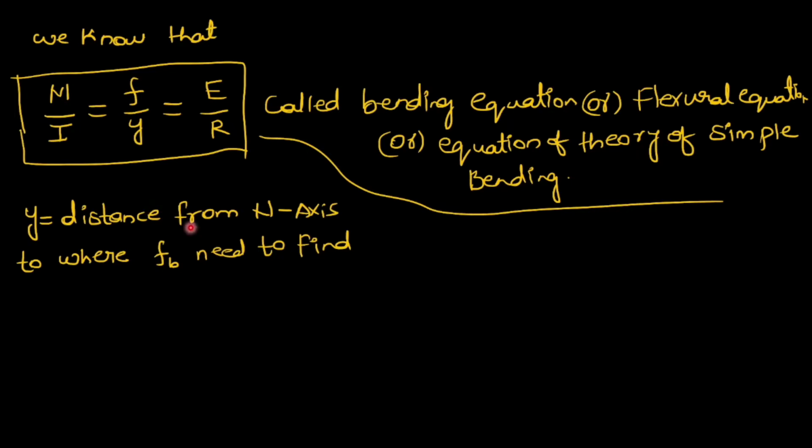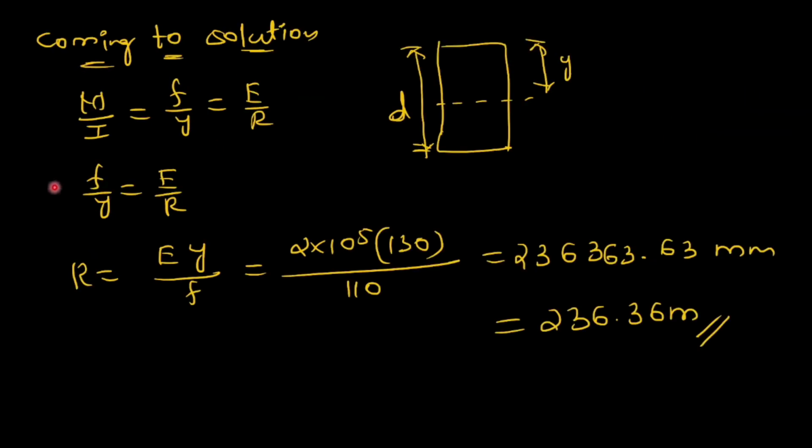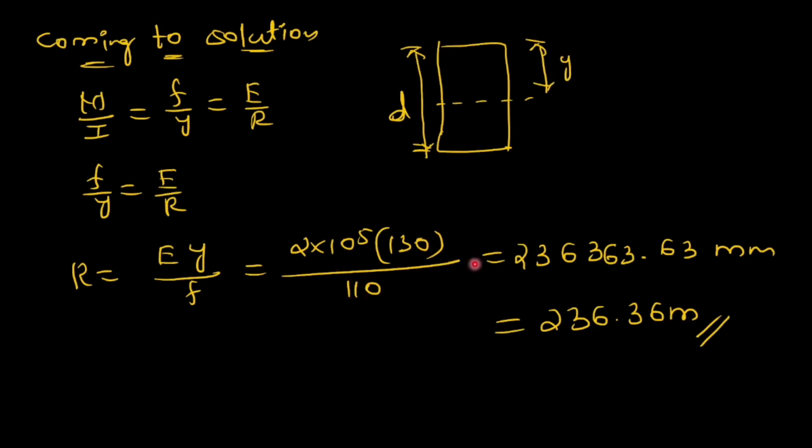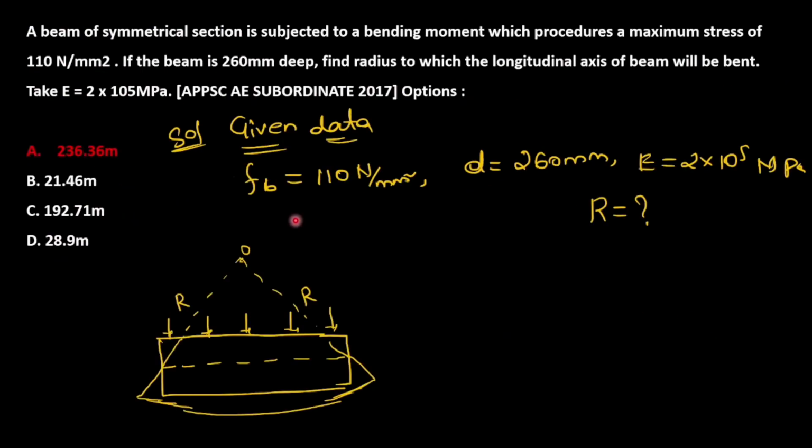So coming to the solution, we use this relation F by y is equal to E by R based on the data. So R is equal to E y by F. E is given, y will be half of the depth, and F is 110. If we solve, we will get the answer. So the answer is option A, 236.36 meter.